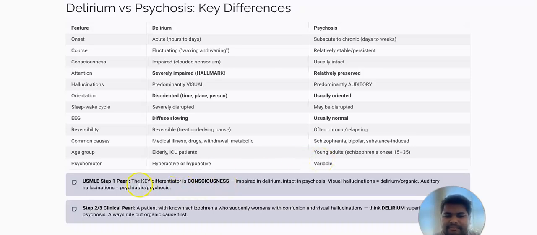So USMLE key point, the key differentiation is consciousness. Consciousness is impaired in delirium and intact in psychosis. This is important to understand. In psychosis, consciousness is intact. Visual hallucinations are seen in delirium, whereas auditory hallucinations are seen in psychosis. Step 2 and 3 probably is that a patient with schizophrenia who suddenly worsens with confusion or visual hallucinations has delirium superimposed on psychosis. Always rule out organic cause first.